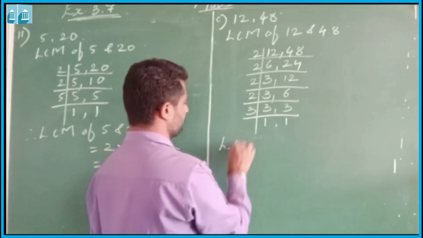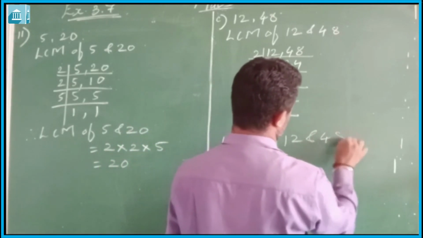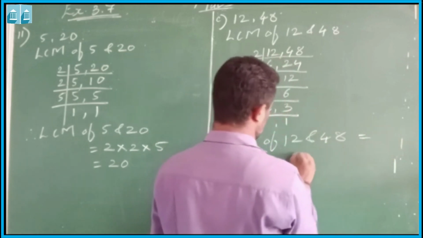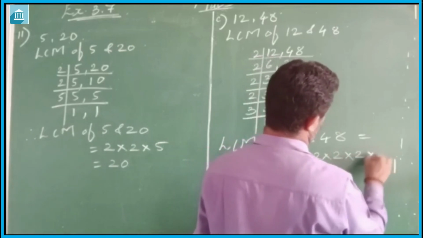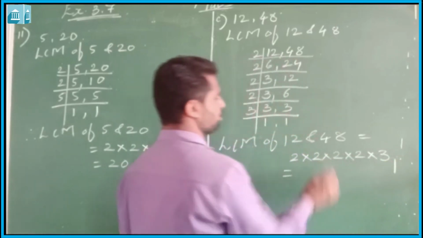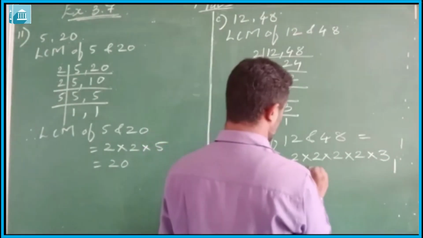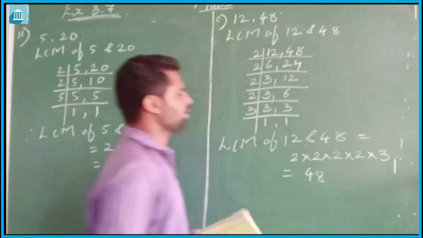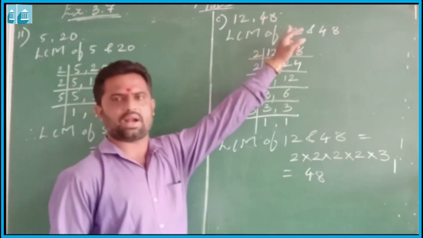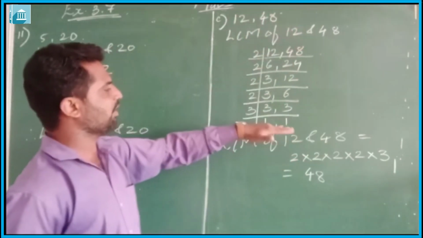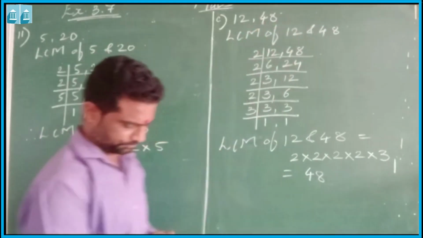So the LCM of 12 and 48 is equal to 2 into 2 into 2 into 2 into 3: 2 twos are 4, 4 twos are 8, 8 twos are 16, and 16 threes are 48. So again here we see that when one of the numbers is a factor of the other, the LCM is always that number.